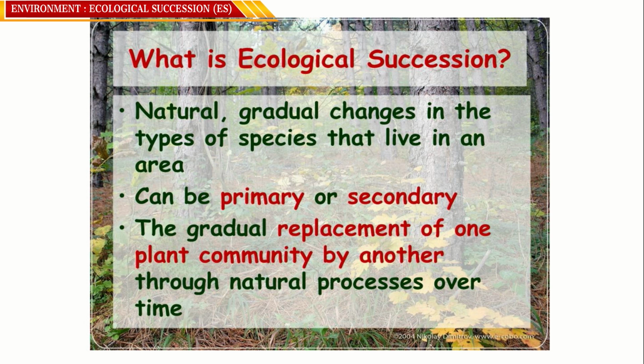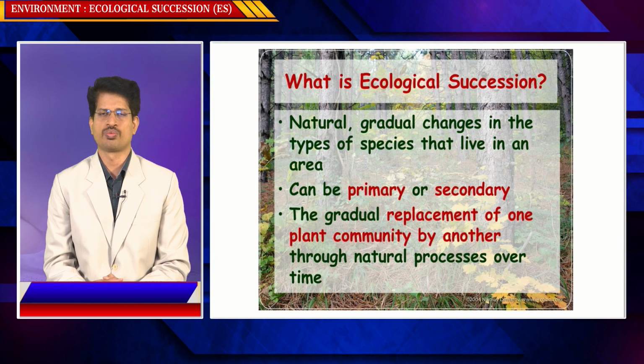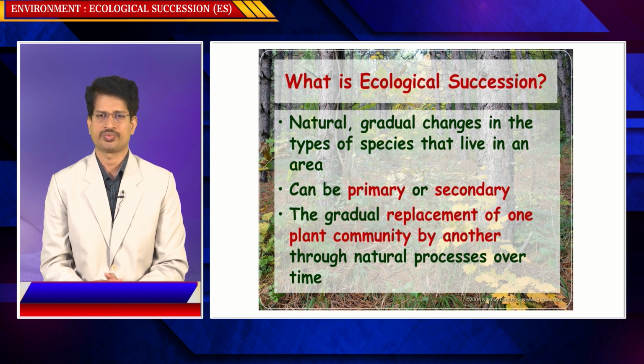In the same way, in the case of animals, protozoans and poriferans have established, which are very simple relatively speaking. So there is a gradual change in the type of species, and in this process of change, species have been converted from one group of organisms to another. A species is a group of organisms which are capable of interbreeding. If they are not able to interbreed, they don't belong to the same species. This is one of the basic criteria to be satisfied to call a group of organisms a species.